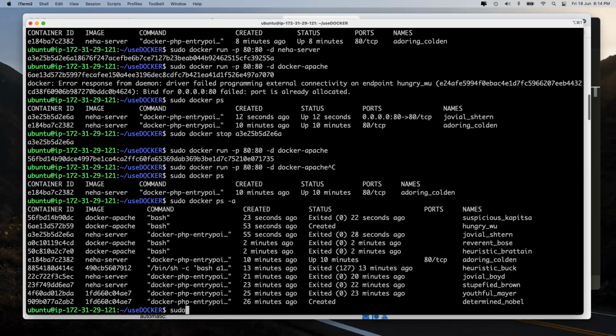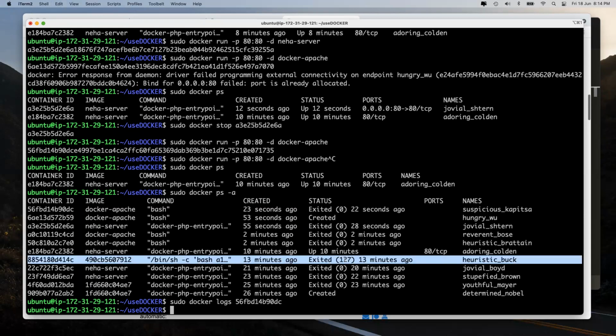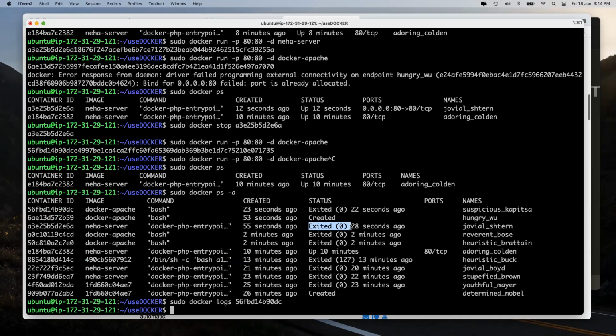So what we will do, we will see the logs of it, sudo docker logs, and I don't see any logs either. If it exits with 127, it means a resource problem happened, some error happened. If it exits with 0, it means the container itself said please exit, and it exited. Now there is no problem as such. I created an image, I created a container, the image created a container of port number 80, and it should have run. The problem is it is not running, it is exiting straight away.